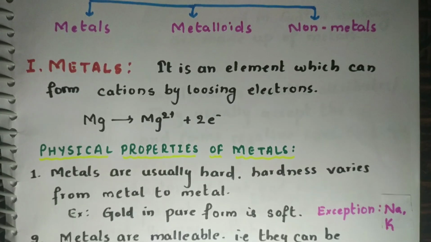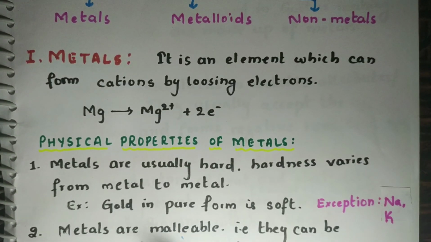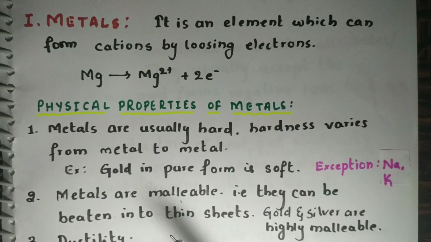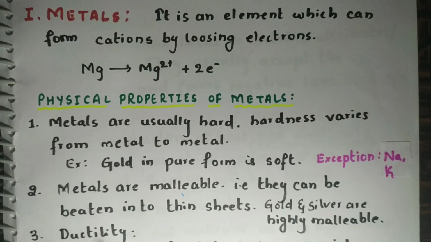So what are the physical properties of metals? Metals are usually hard. The hardness varies from metal to metal, but there are some exceptions, like sodium and potassium, which are very soft. They can be cut using a knife. Next property is malleability. The property of the metal which allows it to be beaten into thin sheets is called malleability. So gold and silver are highly malleable.